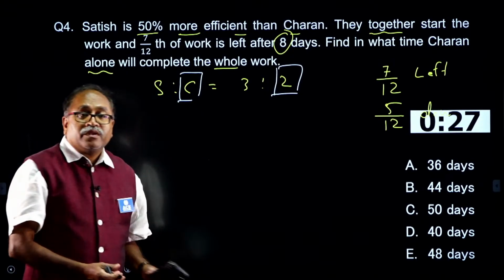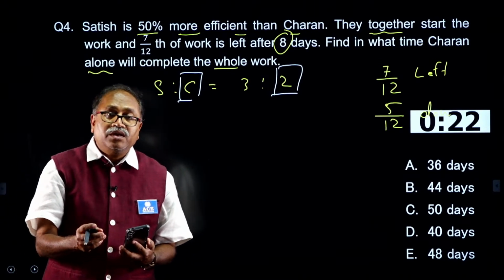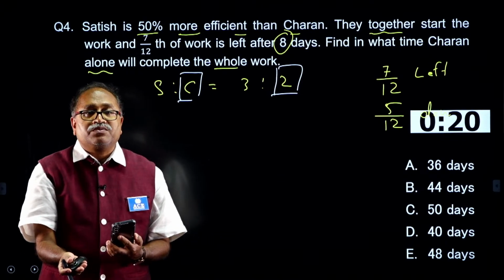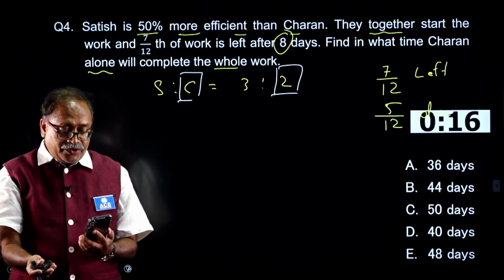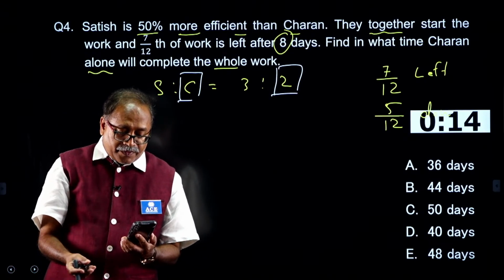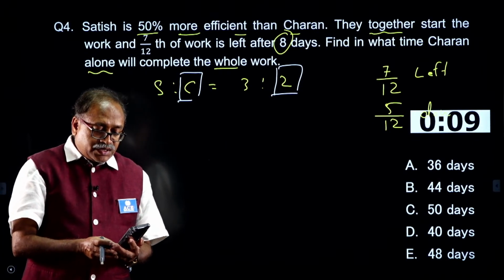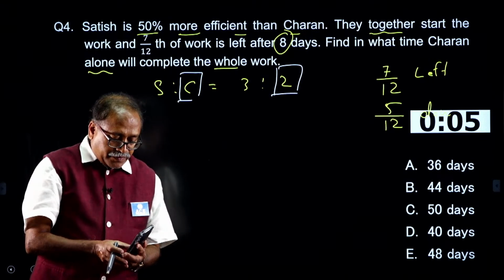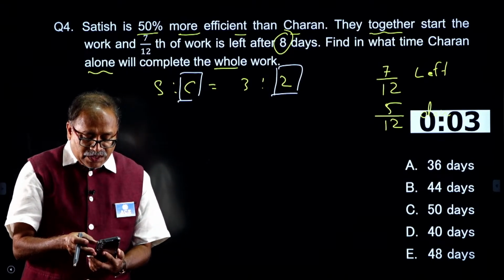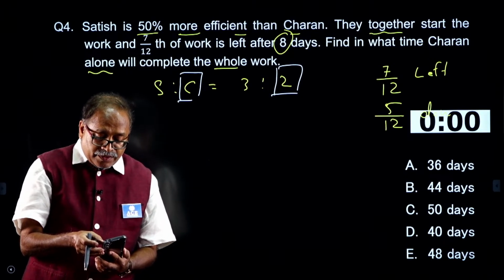If you are not able to answer the question, do not worry, I will give you the simplest possible method. Anyone answer the question? On your side, 16 seconds are left. Come on, my friends, and after that I will give you the best way to answer questions like this.